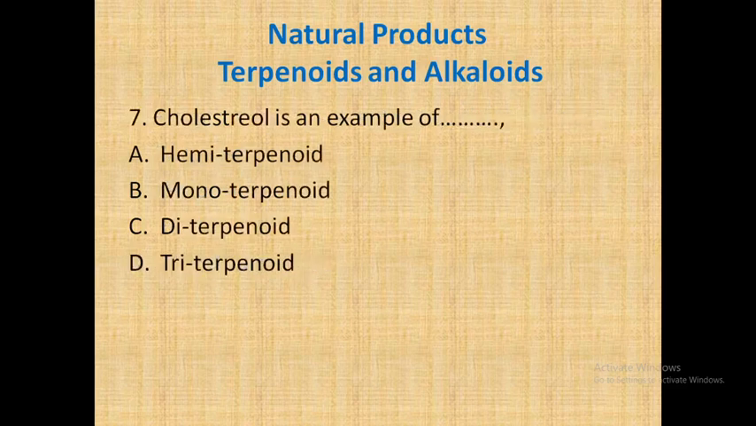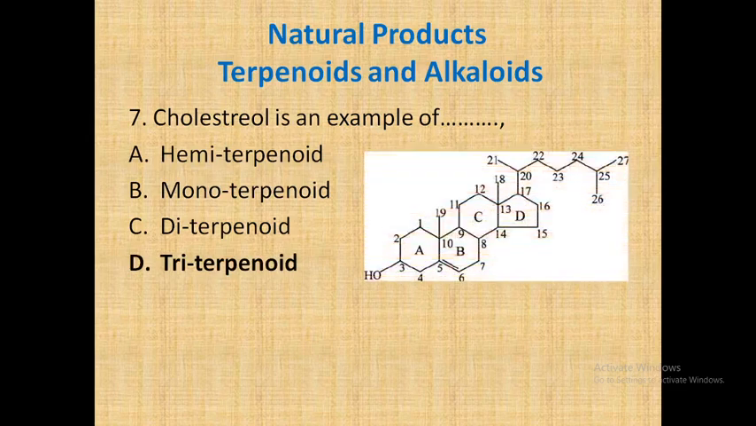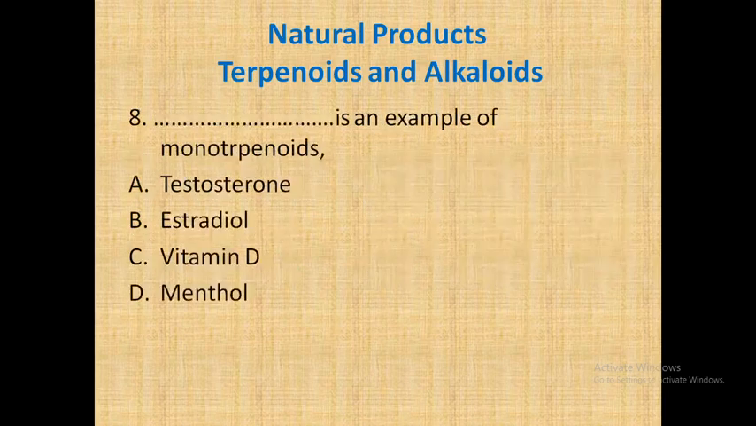Cholesterol is an example of whether it is hemiterpenoid, monoterpenoid, diterpenoid, or triterpenoid. Cholesterol consists of nearly 27 carbons, so it is an example of triterpenoid. Let's see the structure of cholesterol. This is the structure of cholesterol, which has 27 carbons, and hence it's a triterpenoid. So let's go for the next.